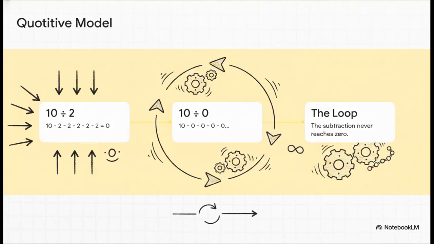And then we have the second model, the quotative model, which treats division as repeated subtraction. 10 divided by 2 means we subtract 2 5 times until we hit 0. But look at the loop that happens next. 10 divided by 0 means we subtract 0, and we still have 10. So we do it again and again. This step-by-step logic perfectly matches why those 1950s mechanical gears spun endlessly. You can never, ever exhaust a physical quantity by subtracting nothing from it.